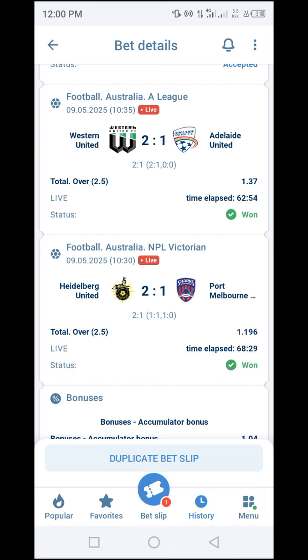Of course, I will go now and look again at Australia A-League, knowing that we are still going to have more goals. Now it is at the 63rd minute of the game. I want to open again the Australia A-League Western United against Adelaide to check if the goals have increased, because we were at 2-1, knowing that we looked at 1 goal to add more, that is 3.5 goals, out of 1.33. Even if we assume that we have had just one game and placed at least 100 on it, then of course the 1.33 odd gives us an extra of $33.